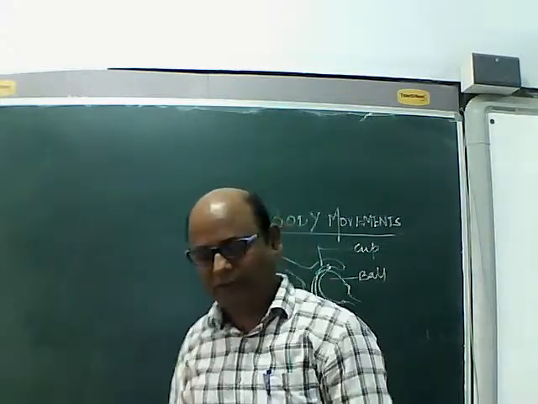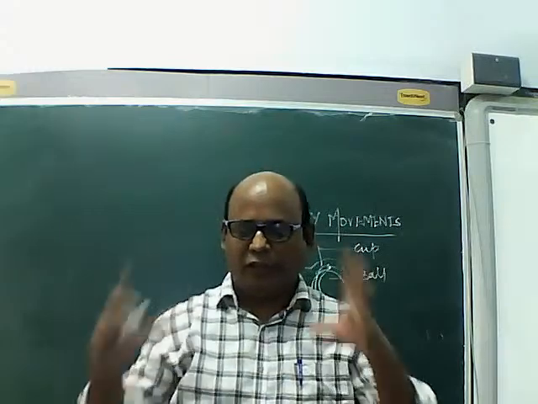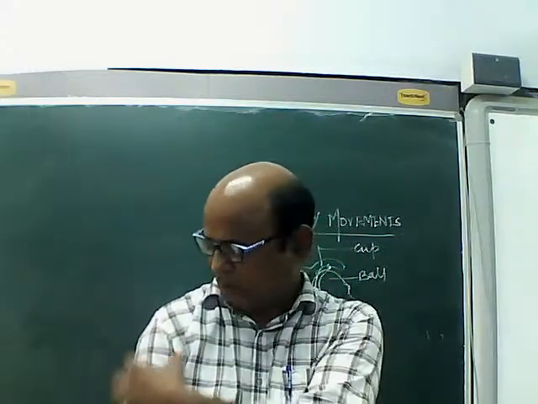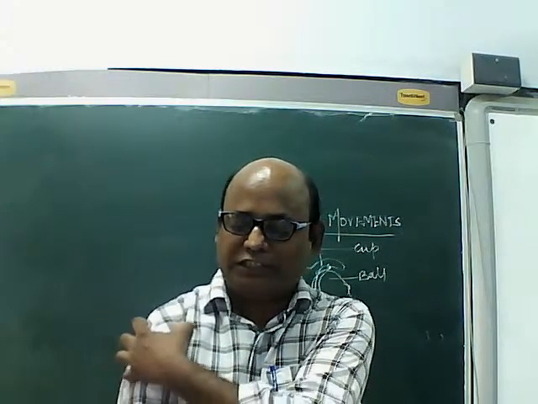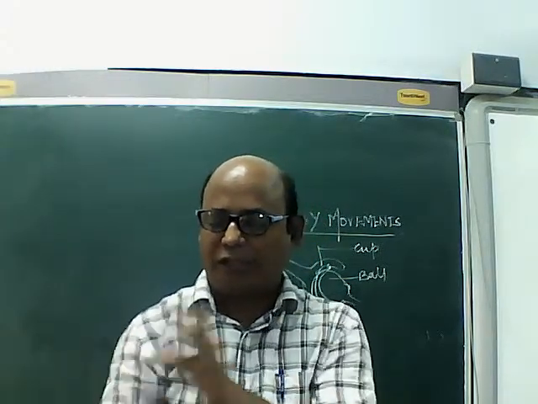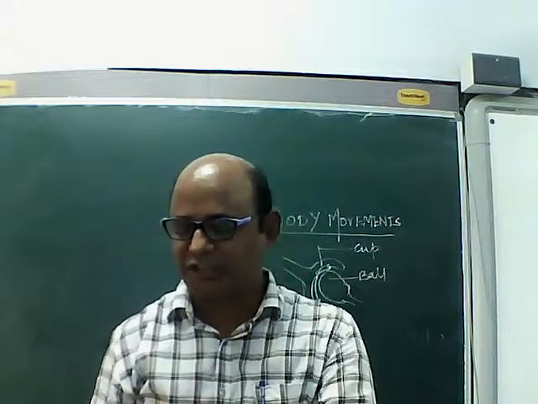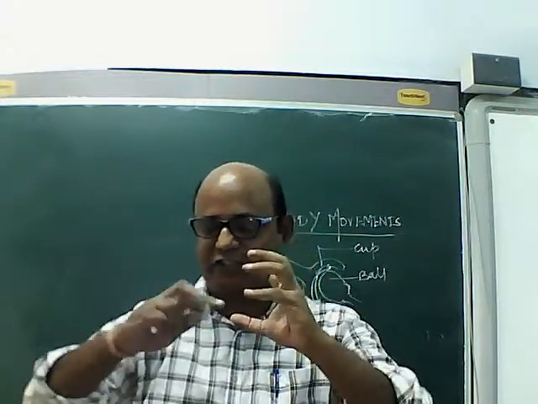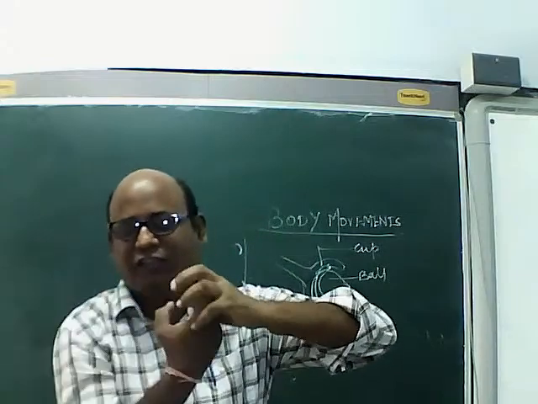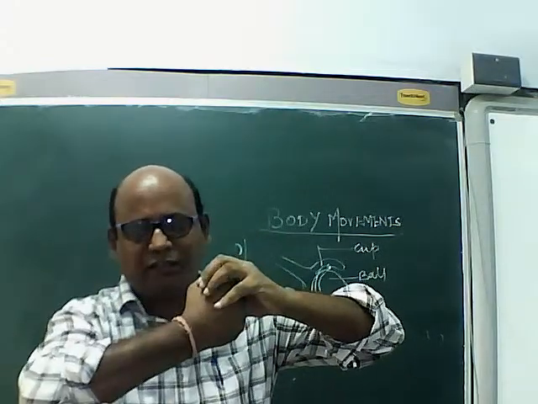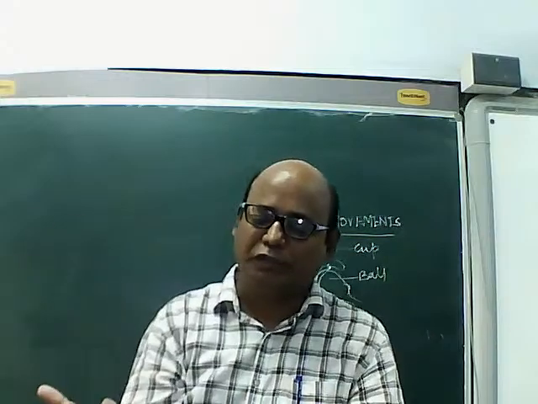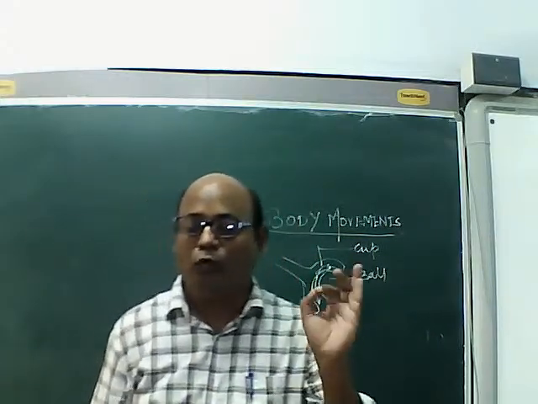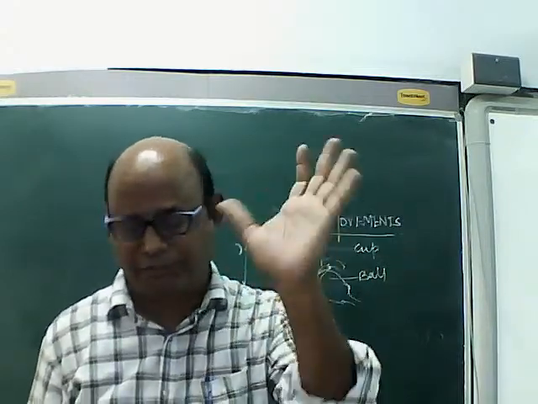Here also clockwise, anti-clockwise. Every movement is possible due to the freely moving top bulging portion of the upper arm which forms a ball-like structure, and here in the shoulder there is a socket-like structure. In this socket-like structure, this ball can move freely to allow you to move your hand anywhere. That is called ball and socket joint.